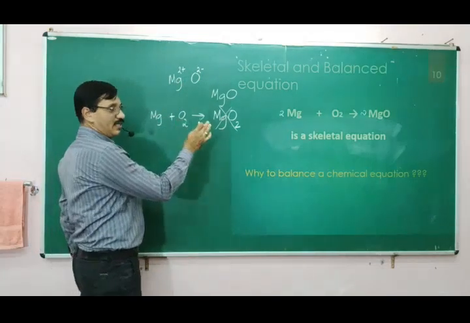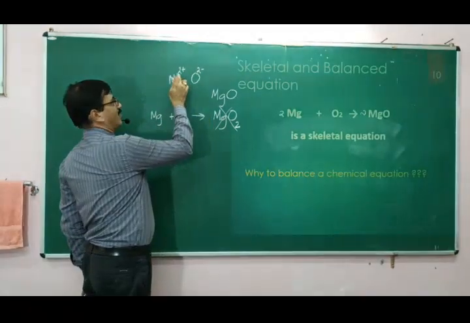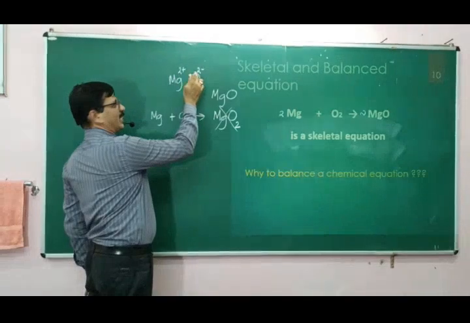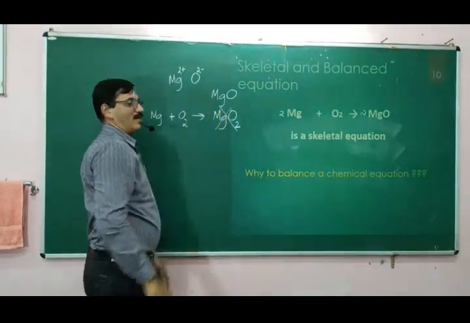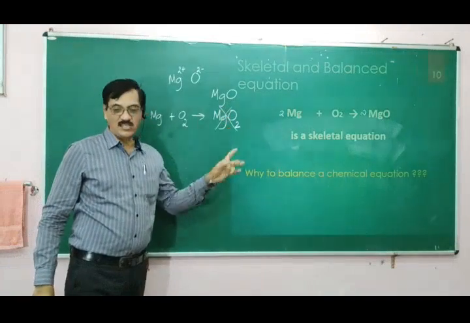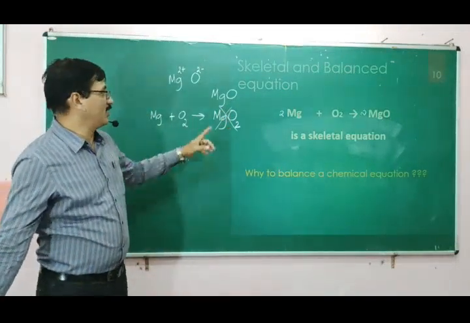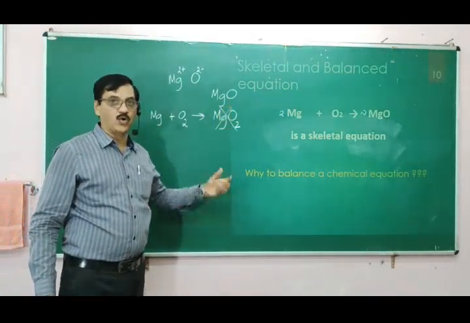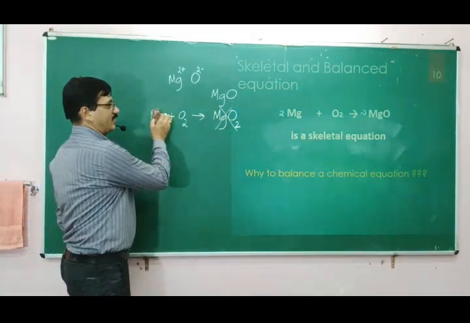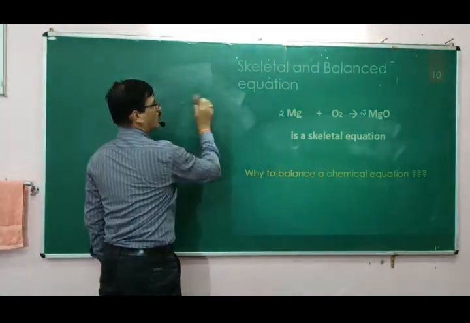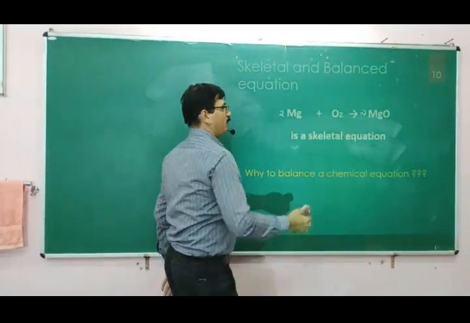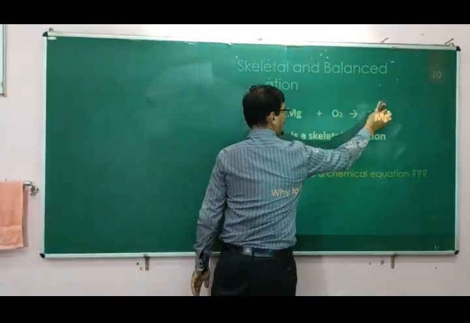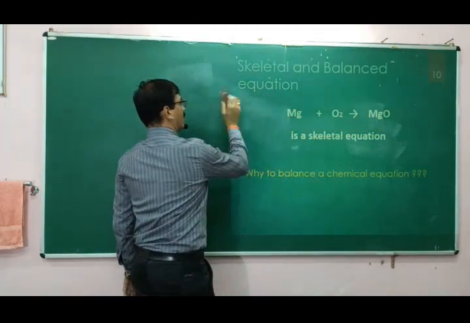So whenever magnesium oxide is formed, combining capacity 2 and combining capacity 2 must be in the ratio 1:1. Therefore, this way of writing is wrong. Magnesium oxide is to be taken as MgO. Then we have to balance it by taking numerical coefficients before that particular chemical compound.